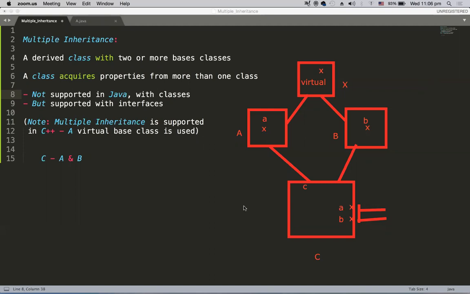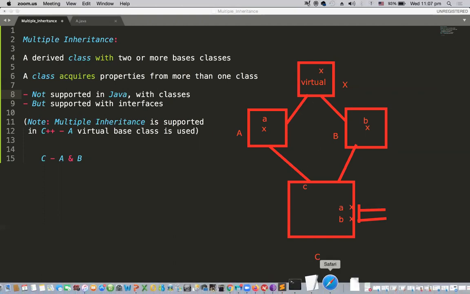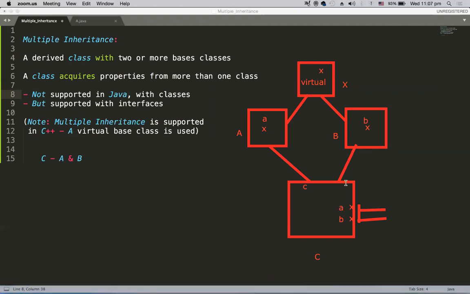There is a separate designation, a keyword, and we say virtual base class. Whenever a virtual base class is designated, only one copy of it is passed down the inheritance chain. So by this separate designation, the duplication is removed in C++.